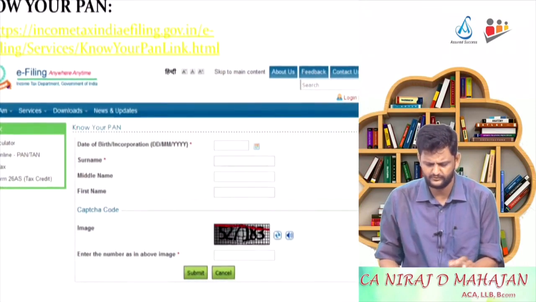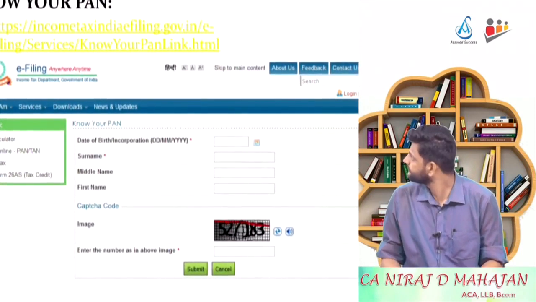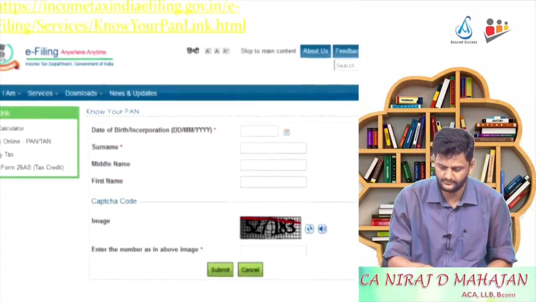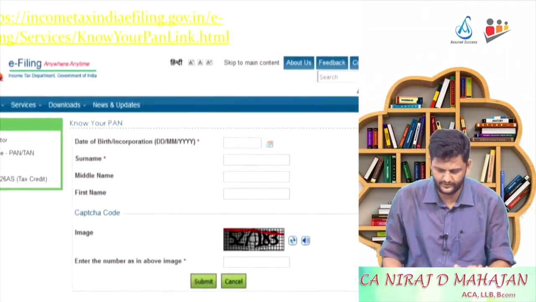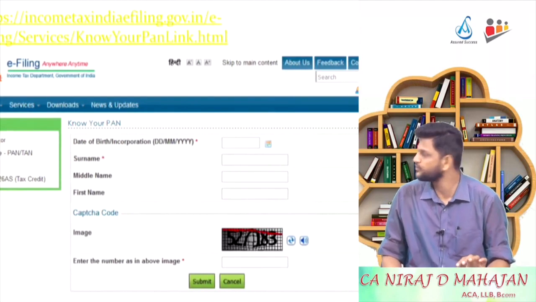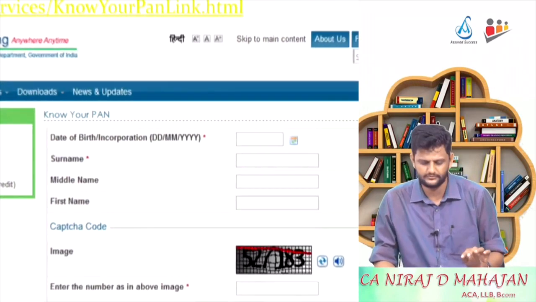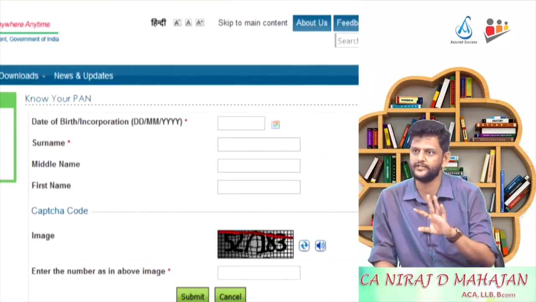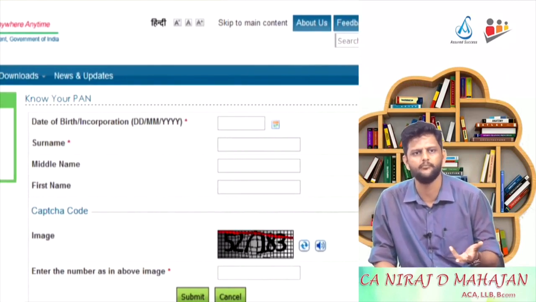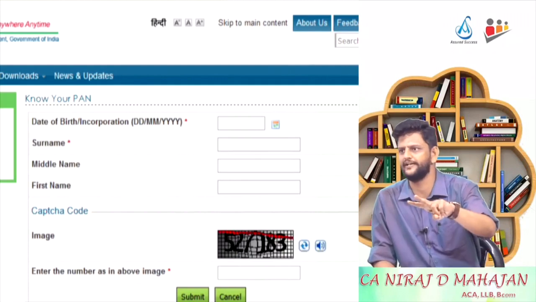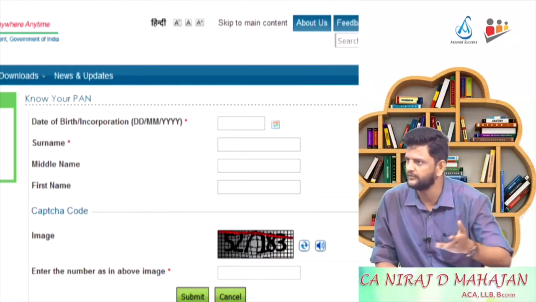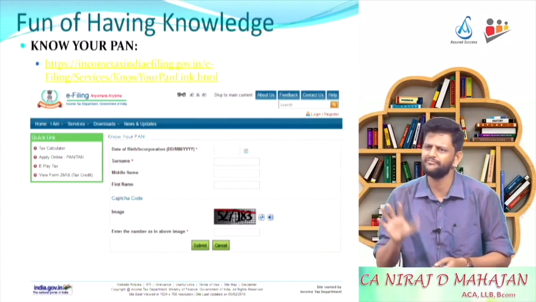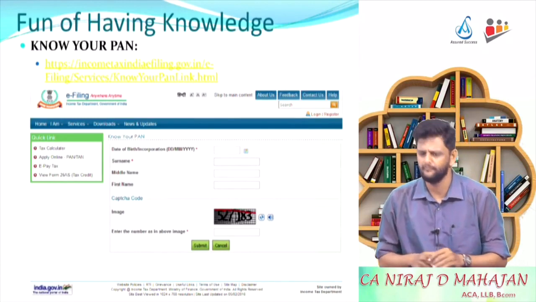Can you see the asterisk mark? The asterisk is only for date of birth, or incorporation, and surname. Only two things. The rest of the details are not much important. So basically, if you have these two details, you can find someone's PAN. Okay. So is PAN really something private? No. You can find out anybody's PAN. That is not a very big deal.